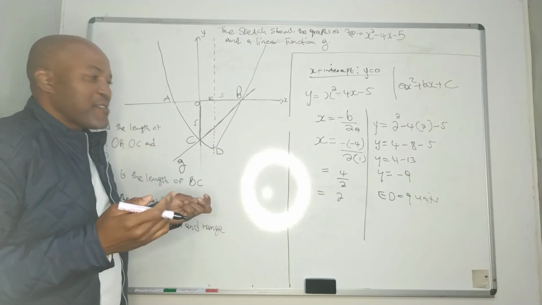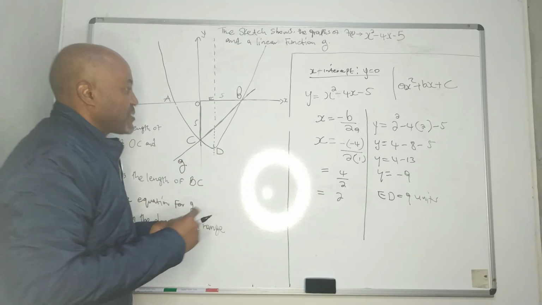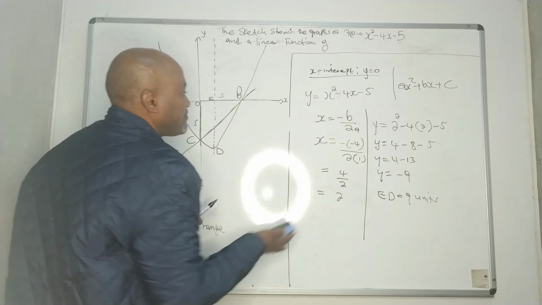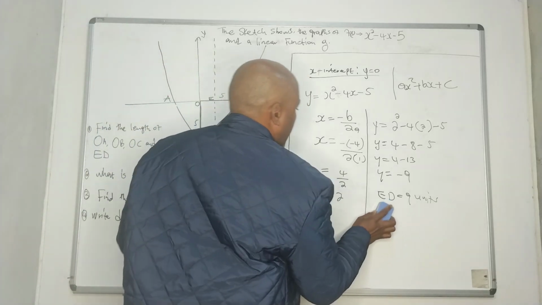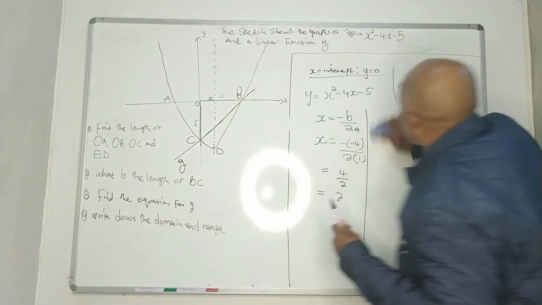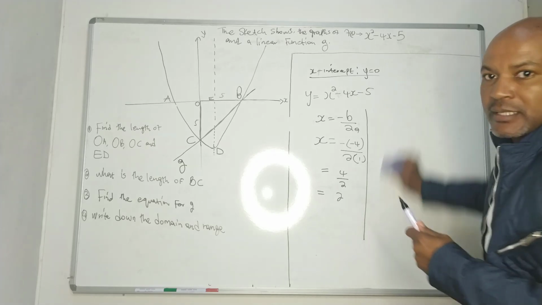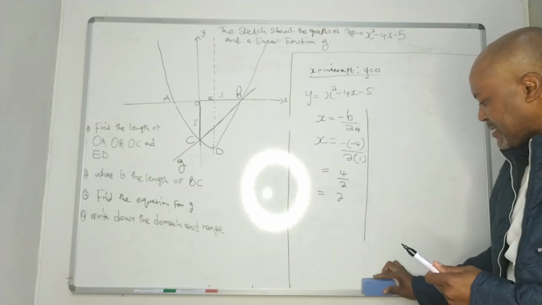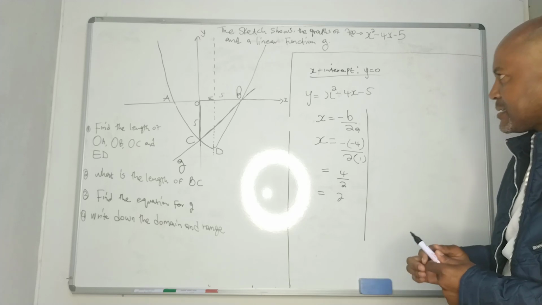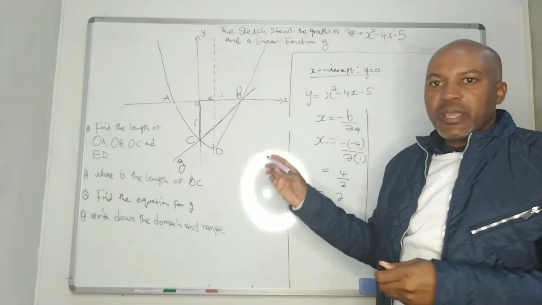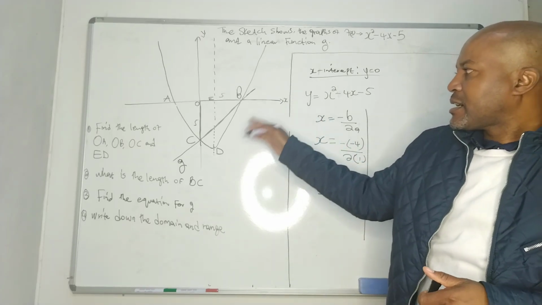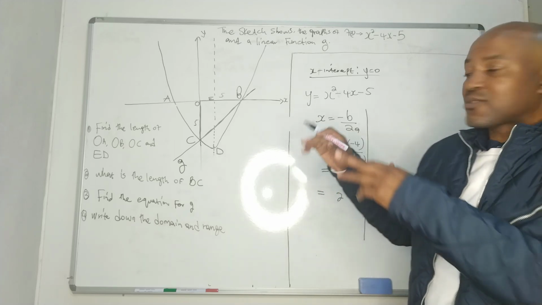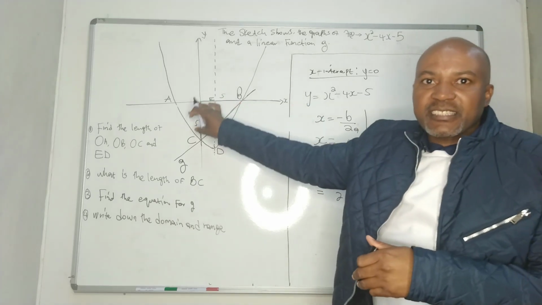We use the theorem of Pythagoras, okay? So, the theorem of Pythagoras says the square of the longest side is equal to the sum of the squares of the adjacent sides, okay?